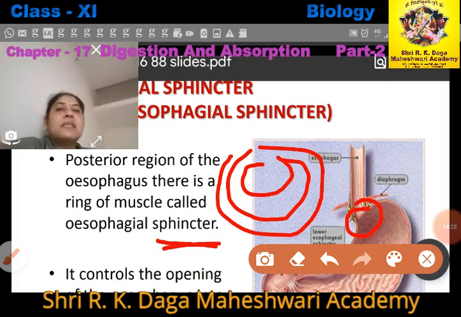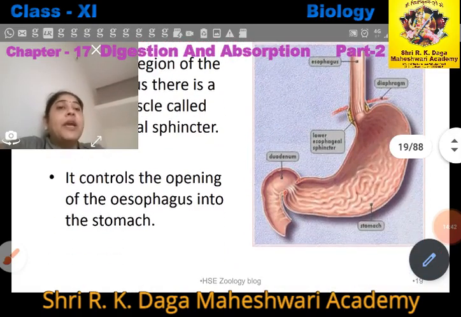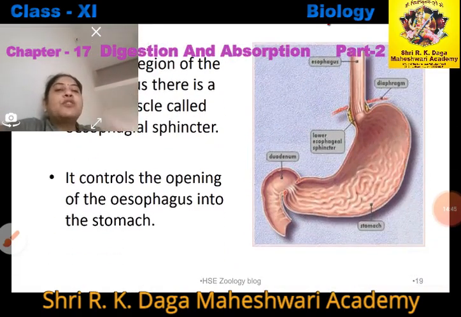These muscles prevent backflow of food. Food moves directly from the esophagus to the stomach, not from the stomach to the pharynx. It means sphincters prevent backflow of food, and they control the opening of the esophagus into the stomach.